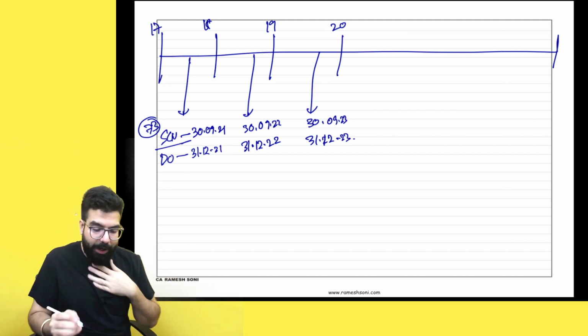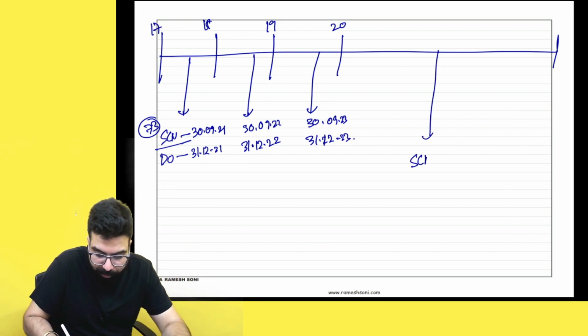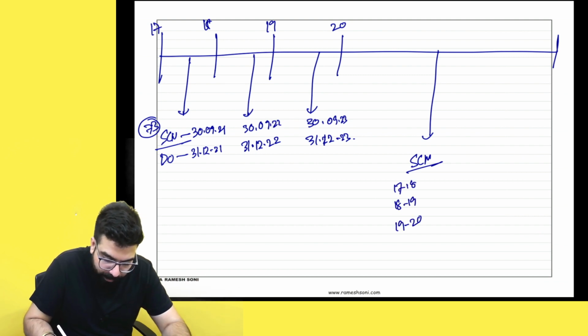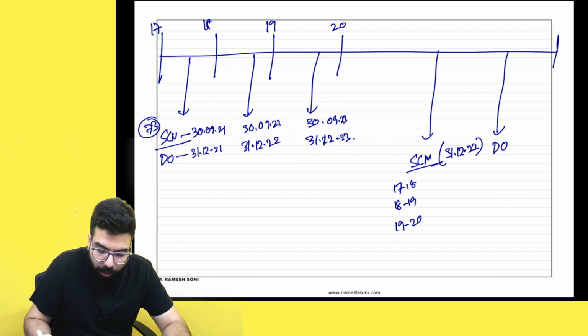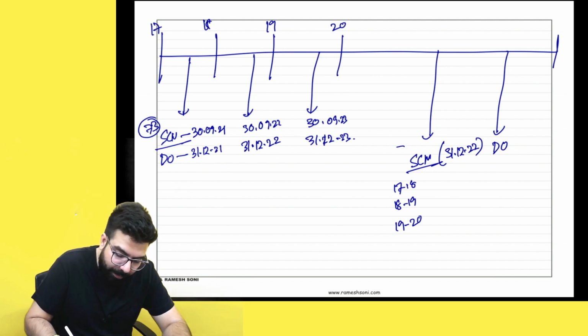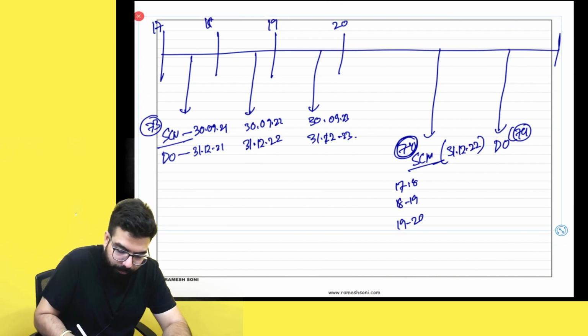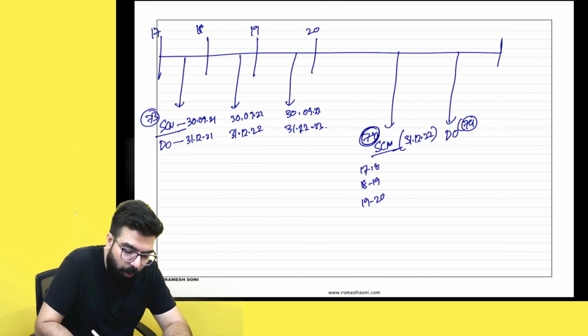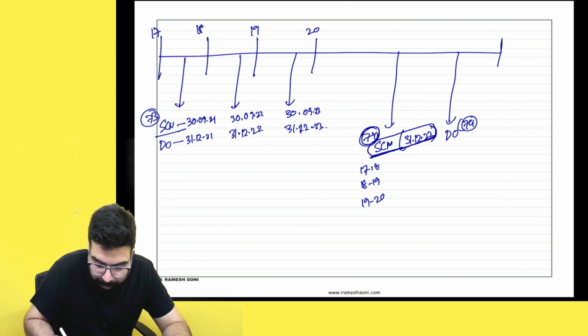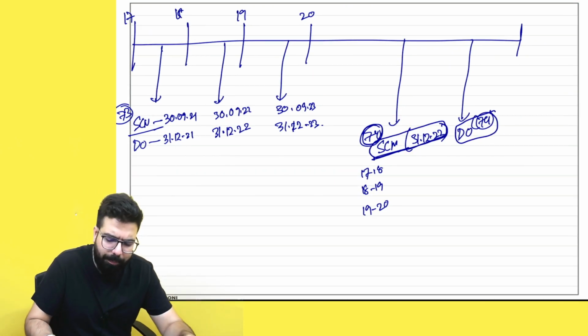Okay, my question to you guys is, the officer went ahead and issued one show cause notice for the years 17-18, 18-19, 19-20, one show cause notice, and he issued the show cause notice supposedly on 31st December 2022, and accordingly he went ahead and passed one demand order also. Demand order was also passed. Under section 74 he issued a show cause notice, and demand order also passed under section 74. My question to you guys is, for all the 3 years, he went ahead and issued one show cause notice, which was issued on 31st December, and demand order was passed supposedly on whatever date,